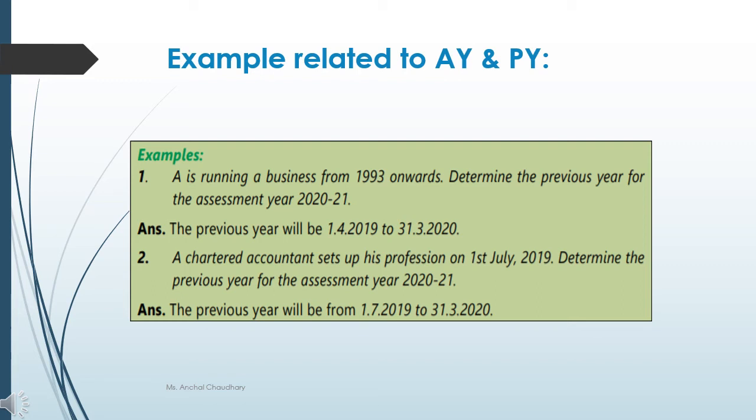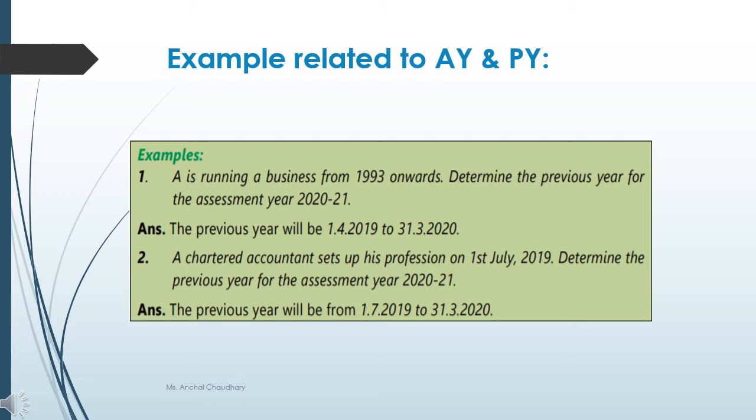So that will be your 1st April 2019 to 31st March 2020. So this is how you have to calculate, you have to determine which will be your previous year and what is your assessment year.